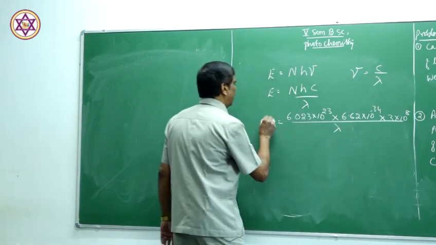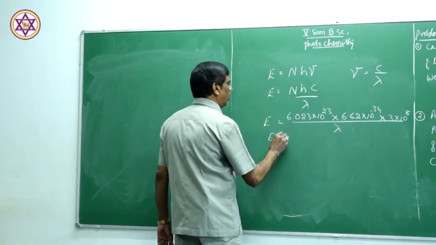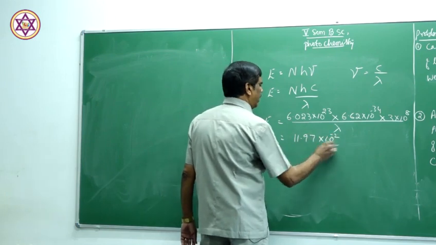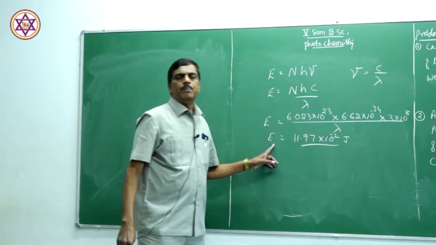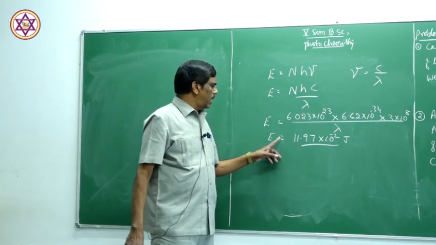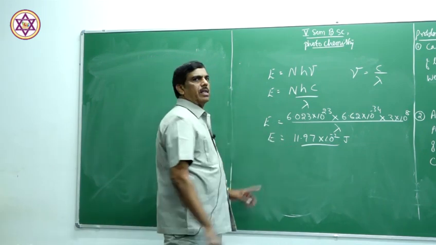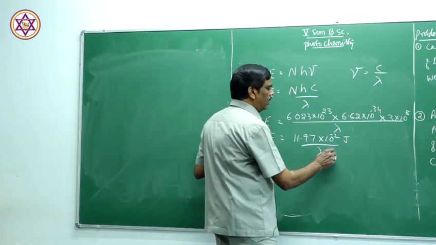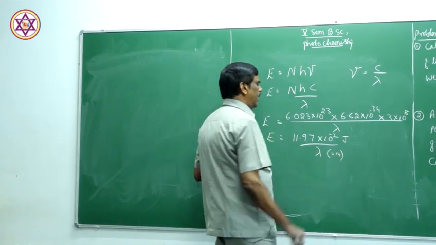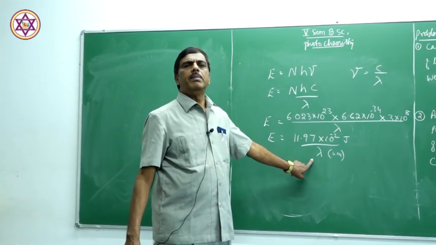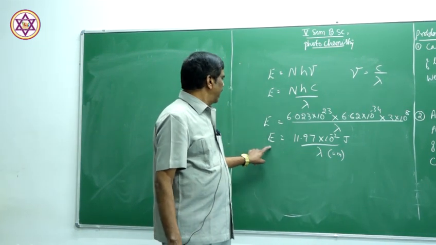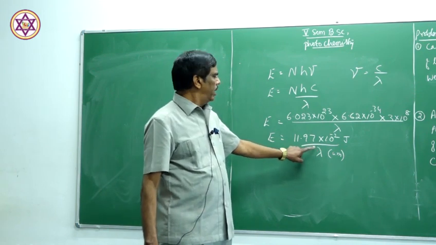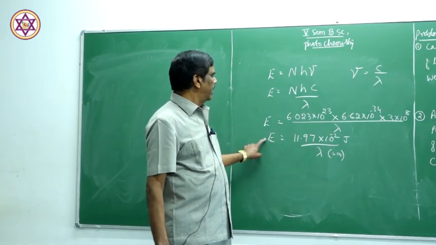If you substitute this, you will get E is equal to 11.97 into 10 to the power of minus 2 joules. So this is the value, the energy of 1 Einstein of energy. If you know the wavelength and substitute it in meters, you can find out the energy of that radiation. So this is the calculation of 1 Einstein of energy.